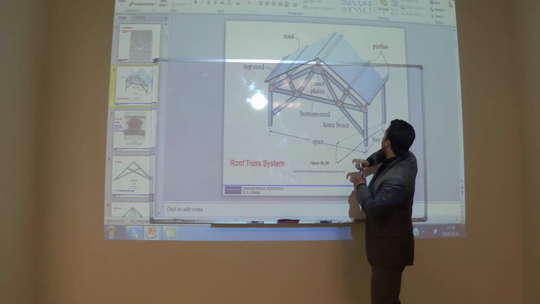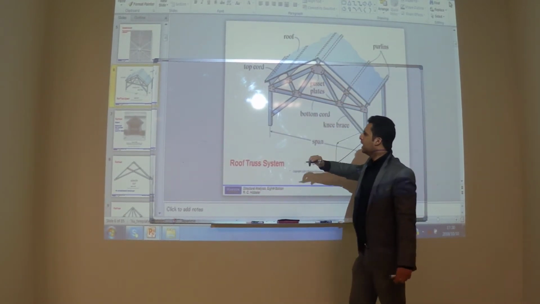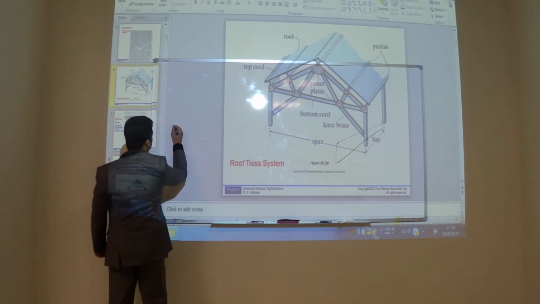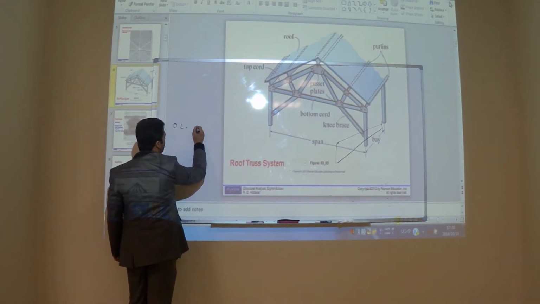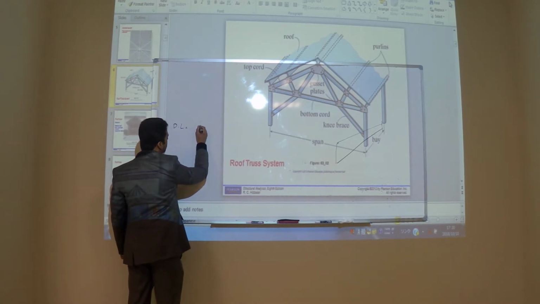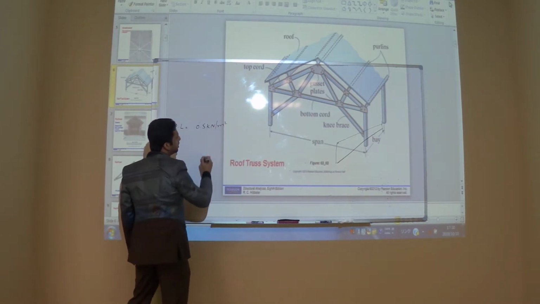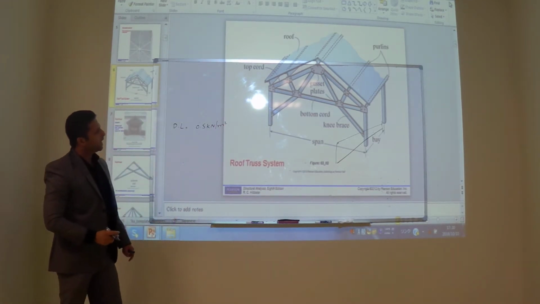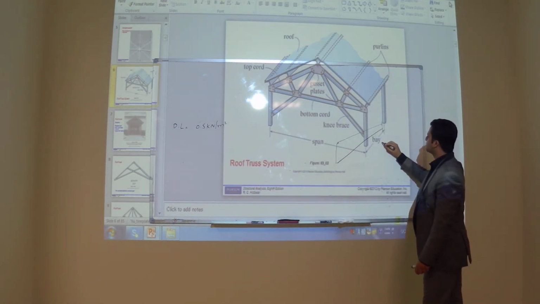So if this spacing is 1.5 meter, and the dead load of the sheeting is, let's suppose, 0.5, and this spacing is like 6 meter.